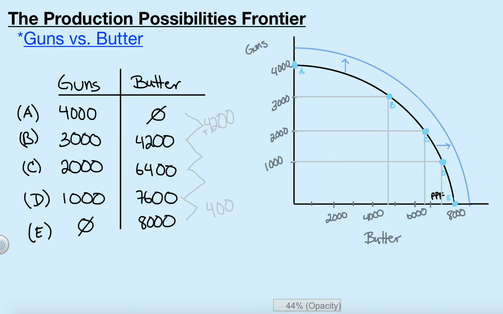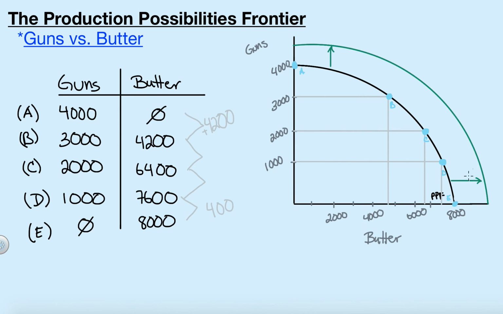Now, what if instead of having equal growth, we found out there's a new technology that's going to help us milk the cows faster, more efficiently, and we aren't going to need as many hands producing butter? Well, then we would be able to have some sort of skewed growth where we would be able to increase our butter production by a significant amount, and we can still squeak out some more guns because we're able to free up some resources from butter in order to produce more guns. So moving along the curve is very different than the shift of the curve.